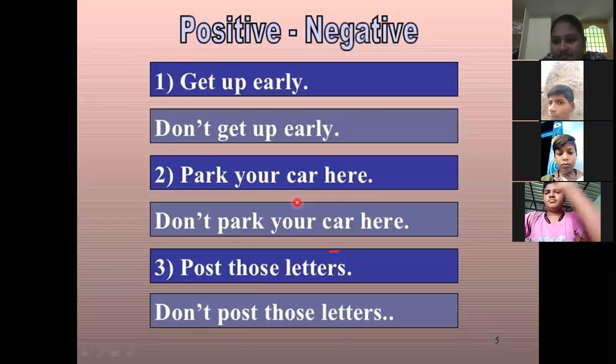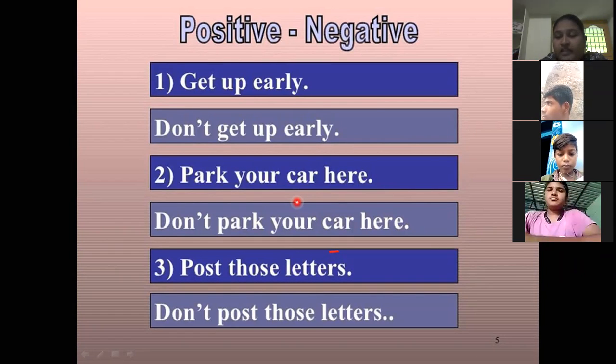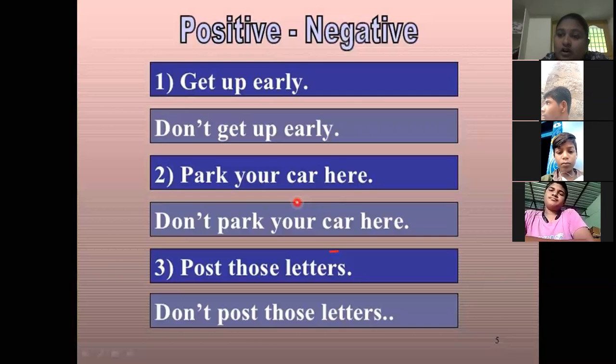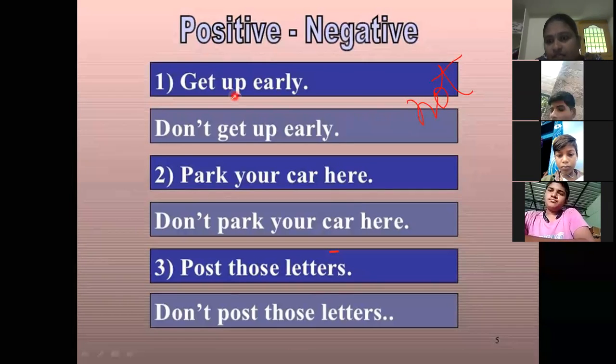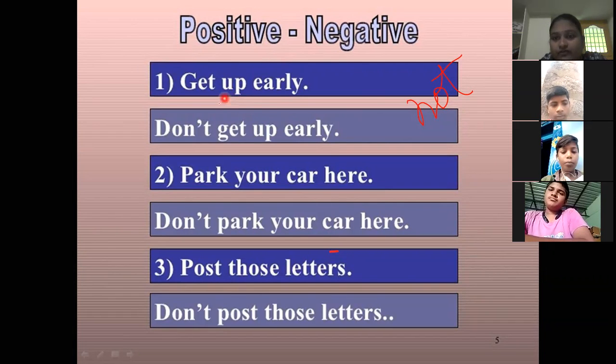In an imperative sentence, sometimes we are saying what to do. Then the sentence will be positive. In some situations, we are saying what not to do. So then it will be negative. If we want to make a sentence negative, we have to use not. See for example the first one, get up early. It is a positive statement. Get up early, it is positive. If we want to say it in negative, we have to use not.